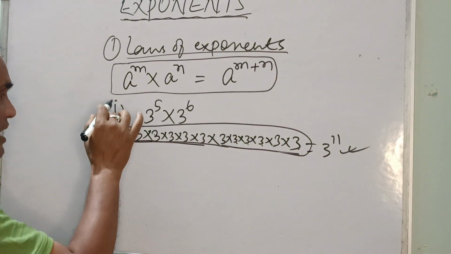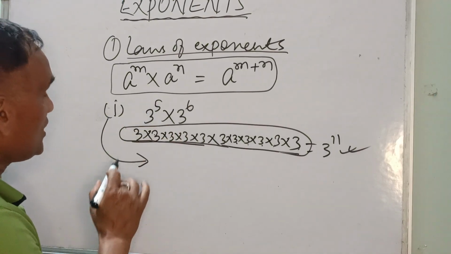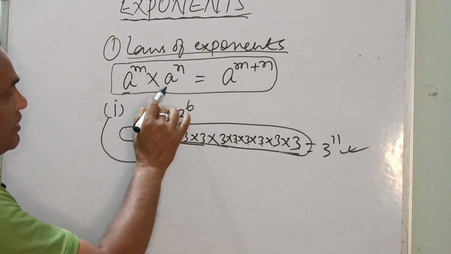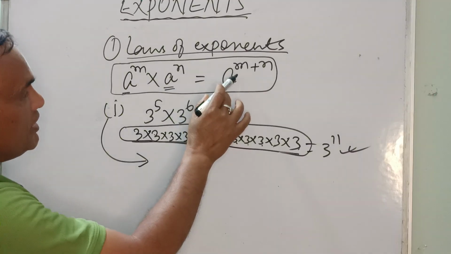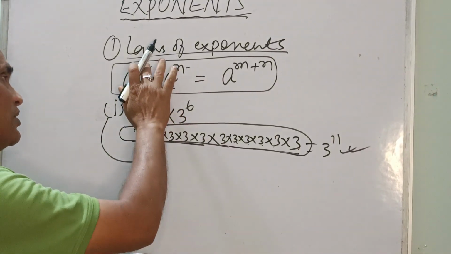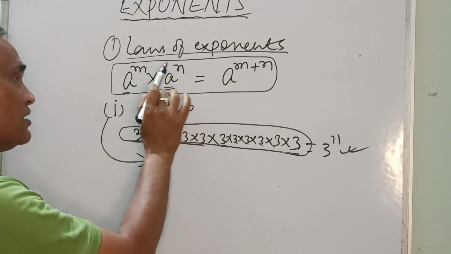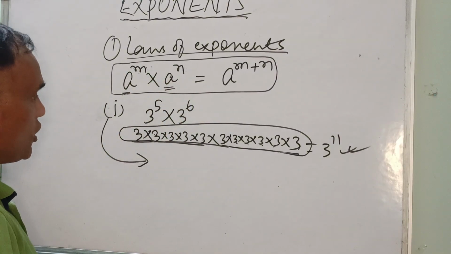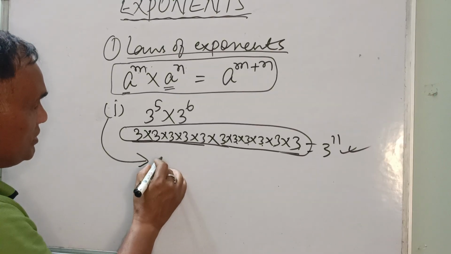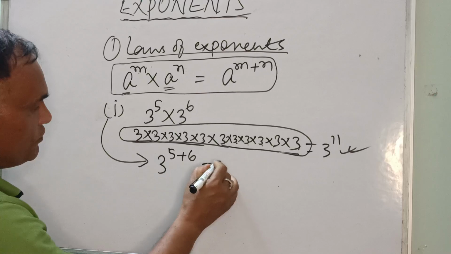How is it that we know the law of exponents? What says the law of exponents? a to the power n, where a is the base. So we can write a to the power m plus n. This power is added. Now, what are you going to write? If you are going to solve this question, we'll write 3 to the power 5 plus 6. So we can write 3 to the power 11.